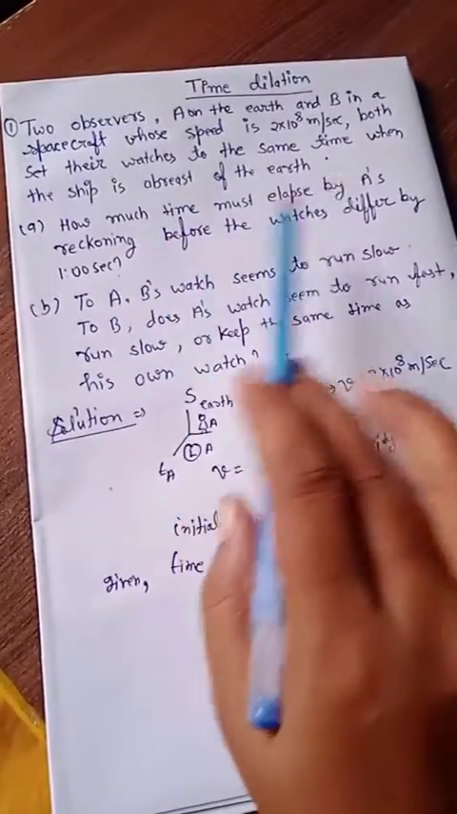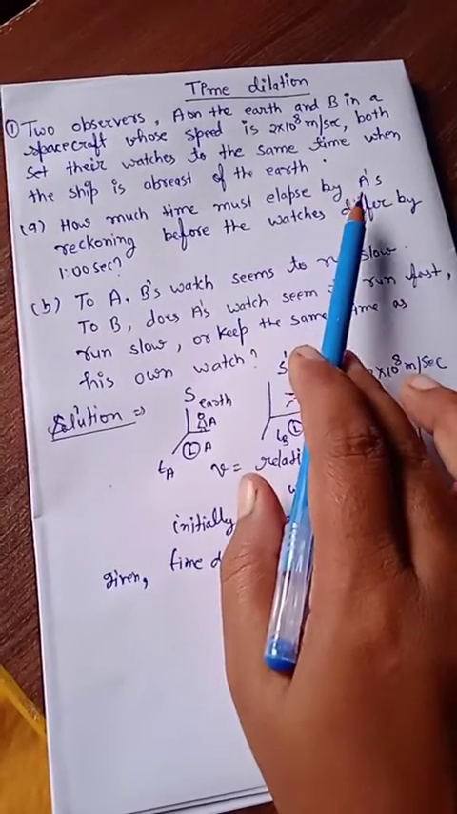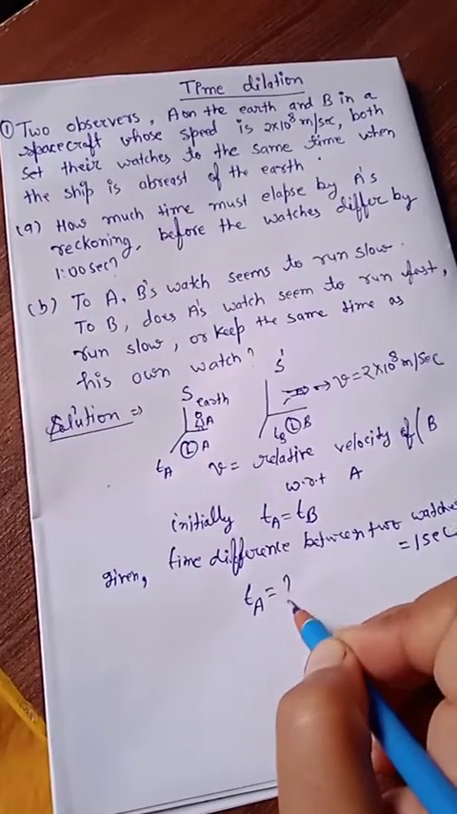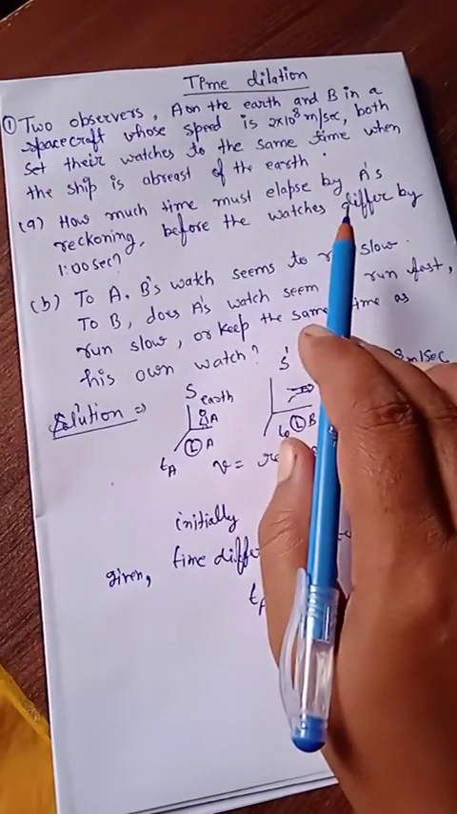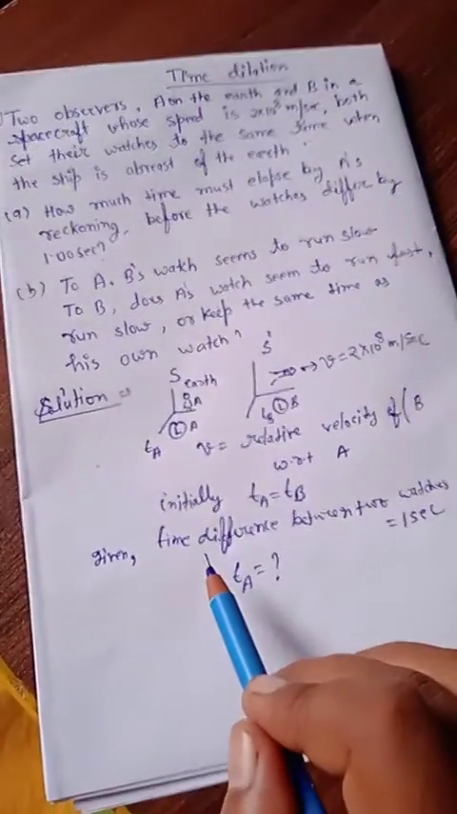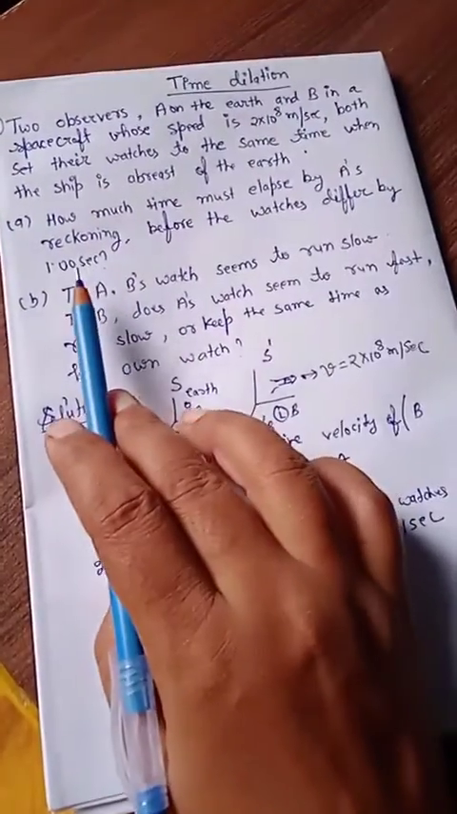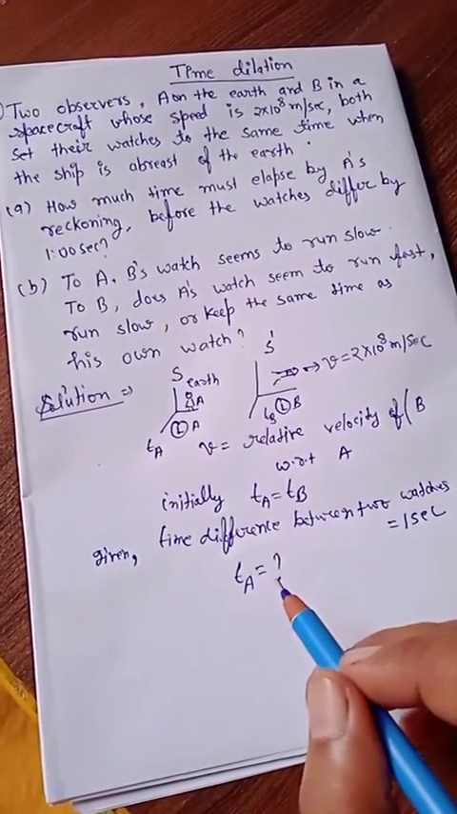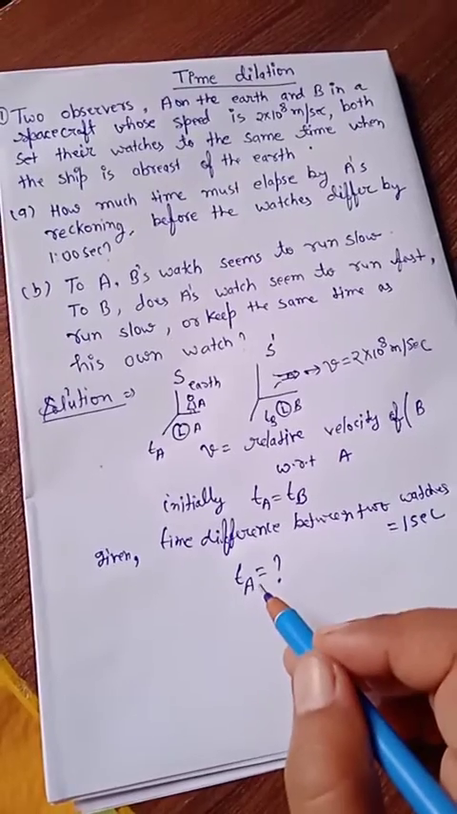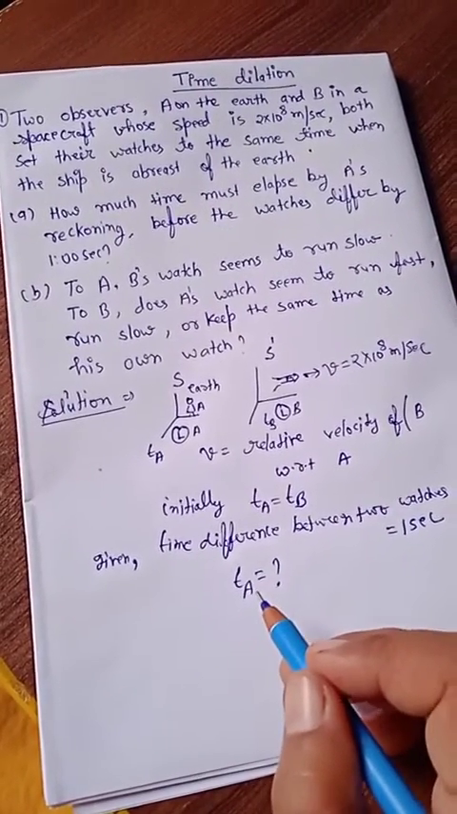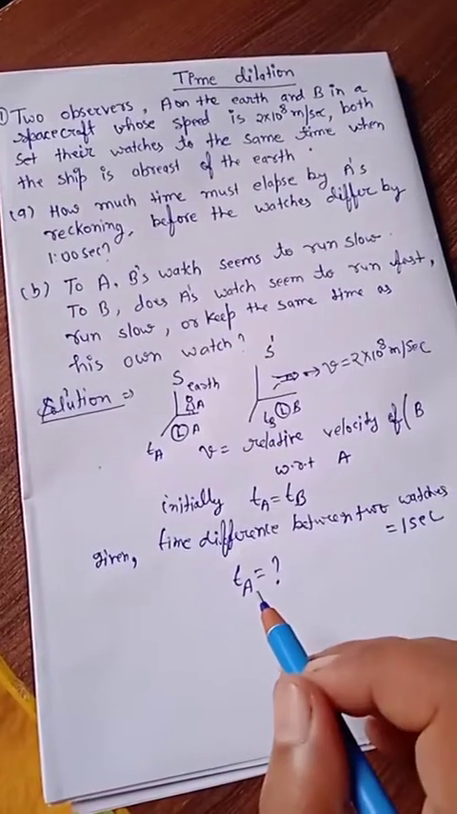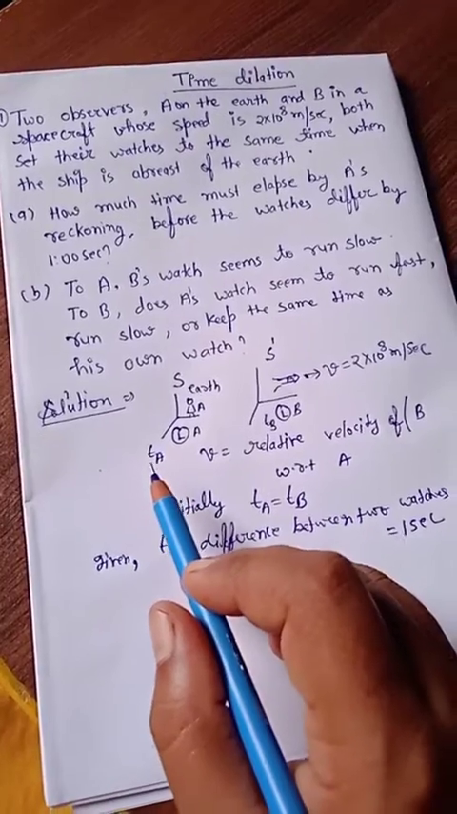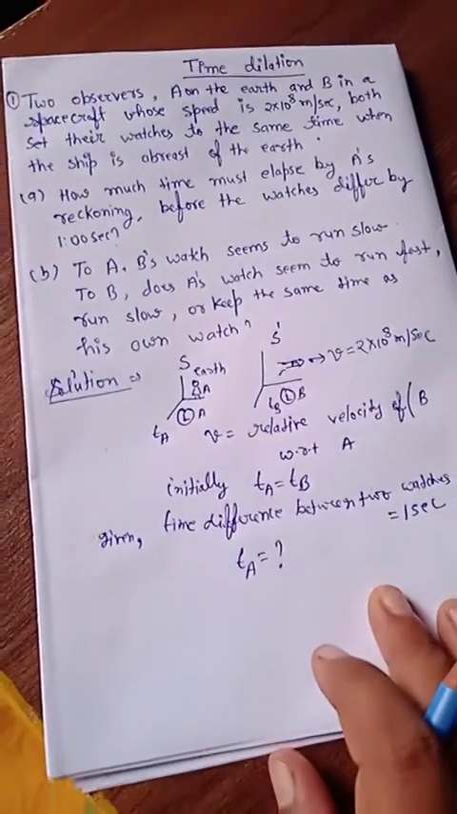So how much time must elapse by A's reckoning? That means we have to calculate the time in watch A, in the condition when the time difference between the two watches is 1 second. Now the major question is what is ta: either ta is delay time or ta is proper time. First of all we should know which one it is.